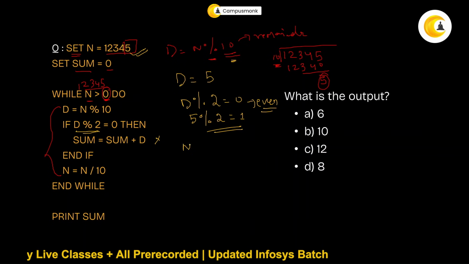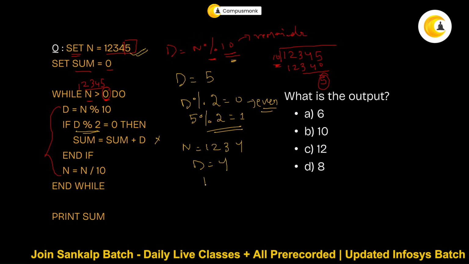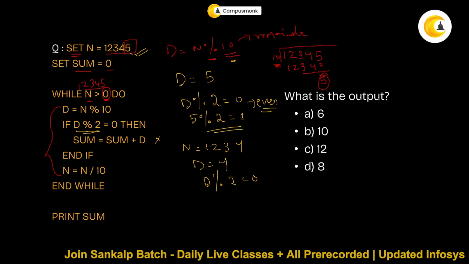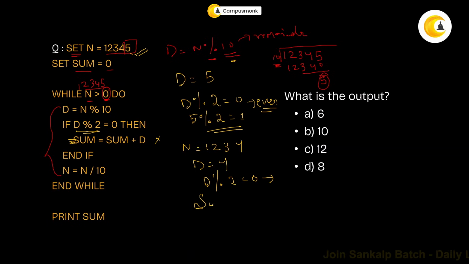Now, what is your n? Your n is now 1, 2, 3, 4. Now, what will be your d? Your d will be 4. D mod 2 will be equal to 0. This will be true. So, what will you do? You will do this. Your sum will be equal to, initially the sum is 0, so it will be 0 plus, what is the value of your d? What is d right now? It is 4. So, it will be 4.